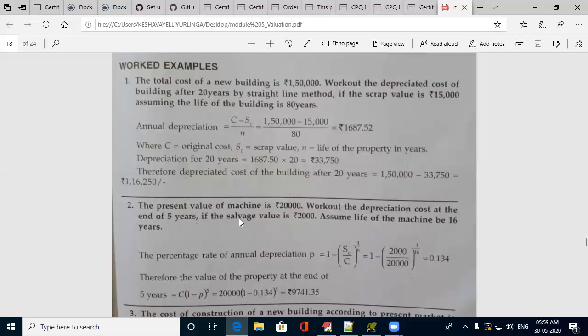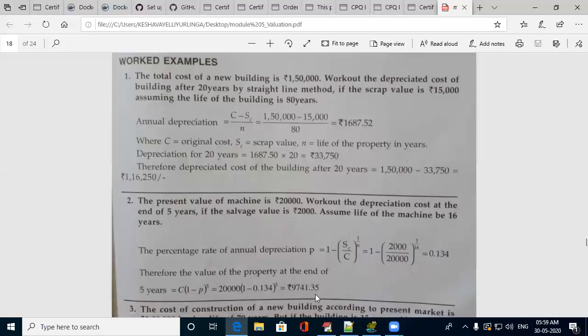If the salvage value is given, then you have to use this formula. Here they have not mentioned the method. Since they have given the salvage value, we are going to use this formula. Percentage rate of annual depreciation, P, is given by 1 minus SC by C, raised to the power 1 by N. You have all the values. If you work out, you will get this value. Put it in this formula. If you work out after 5 years, it is 9,741.35.